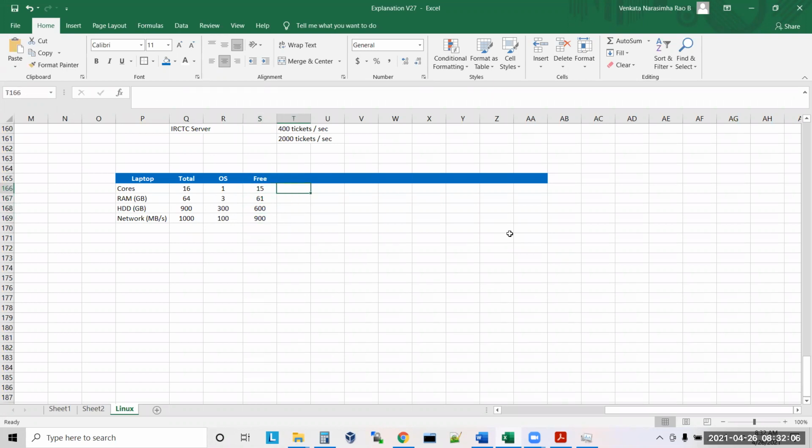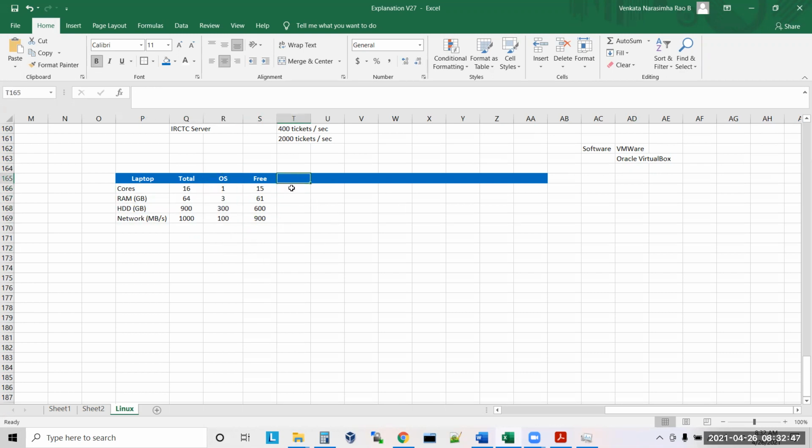Now what will I do with these free resources? There are some softwares, guys. One of them is VMware, and the other is Oracle VirtualBox. These are the two commonly used softwares. What will these softwares do? Using these softwares, I can create a machine on top of my base machine, on top of my Windows.